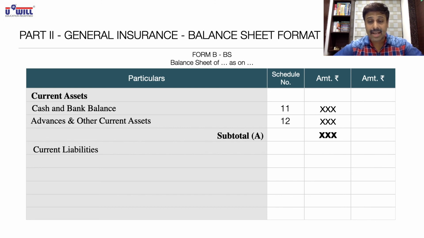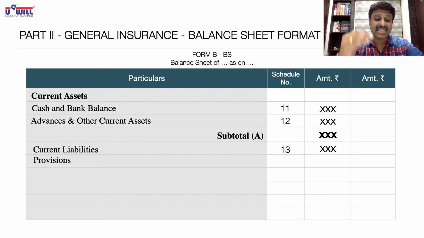Schedule 13, inner column. Again, provisions. We don't write current liabilities and provisions combined. Current liabilities separate, provisions separate. I repeat, current liabilities separate, provisions separate. Schedule 14, inner column. And again, subtotal B in inner column.